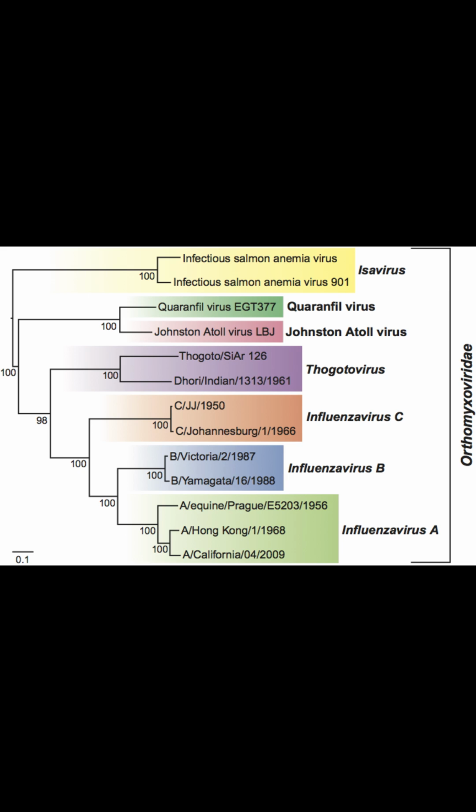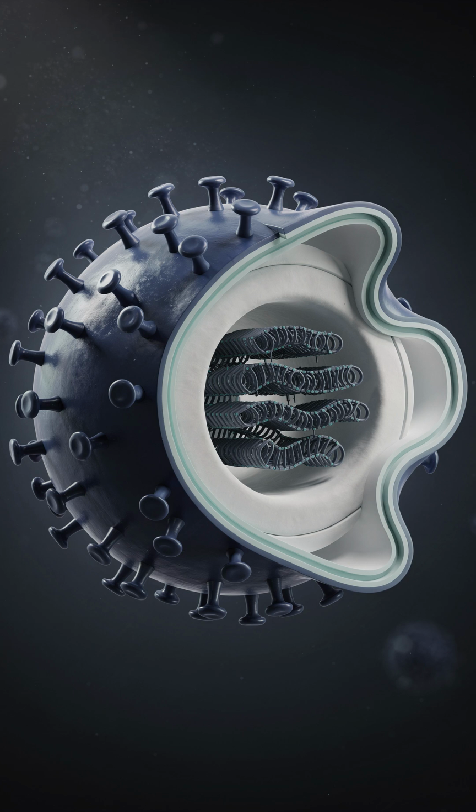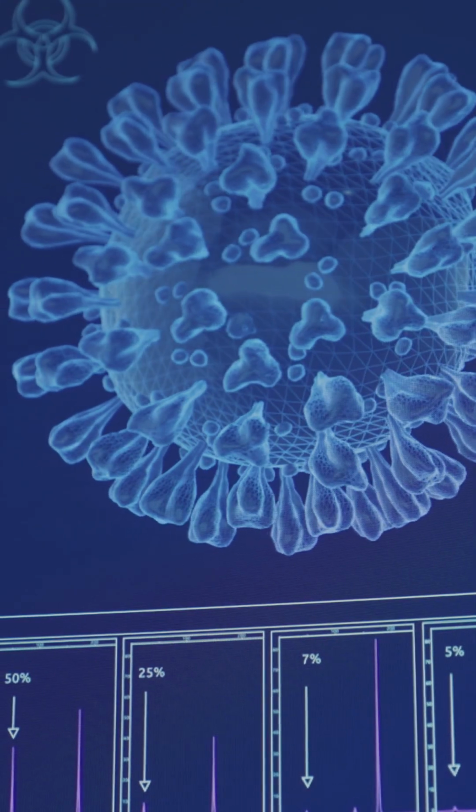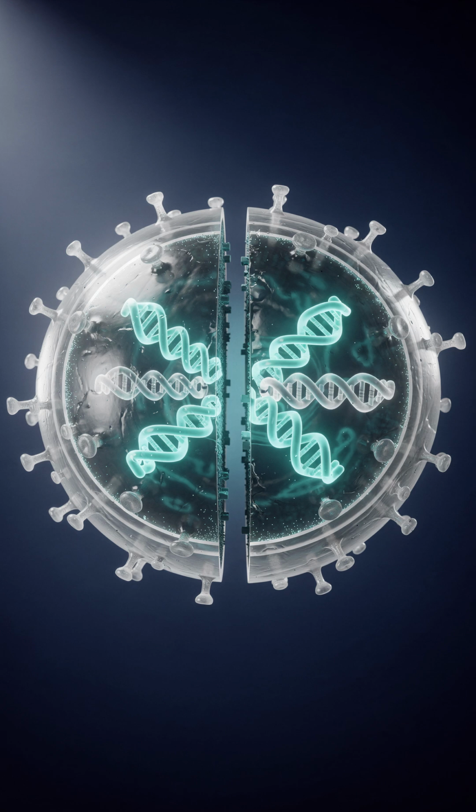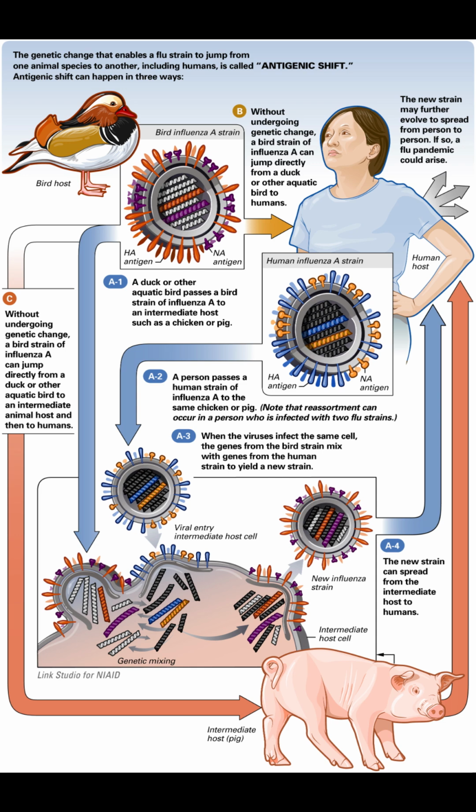The best-known members of this family are influenza A and influenza B viruses. Orthomyxoviruses are enveloped viruses with a negative sense single-stranded RNA genome. Unlike many other RNA viruses, their genetic material is divided into multiple separate segments. Influenza A and influenza B each possess 8 RNA segments. This segmented genome is one of the defining characteristics of the Orthomyxoviridae family and plays a crucial role in viral evolution.